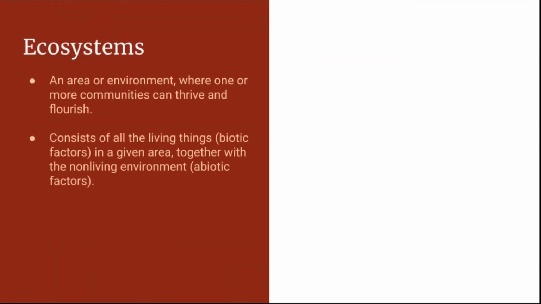Round 10. Ecosystems. A community plus abiotic aspects equals an ecosystem. They are areas or environments where one or more communities can flourish. This allows for the populations of many different species to thrive in a particular ecosystem, like a desert, grassland, or rainforest. An ecosystem also consists of all living or biotic features and non-living or abiotic factors in a given area.